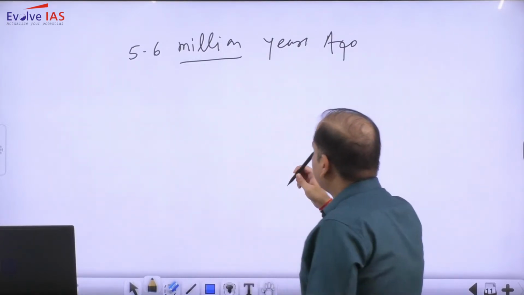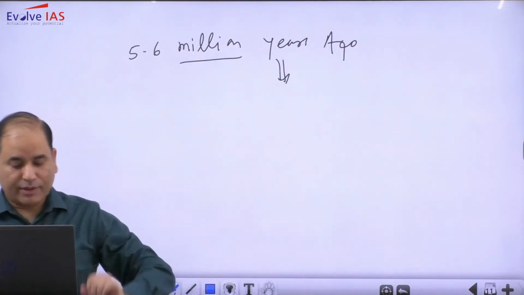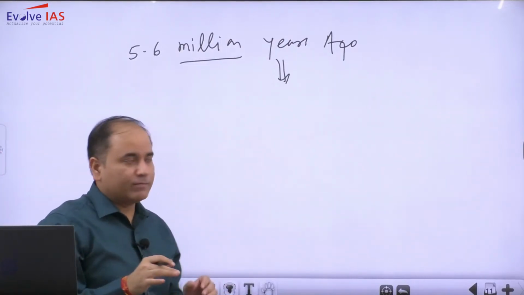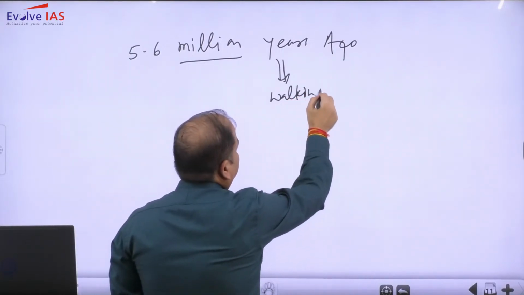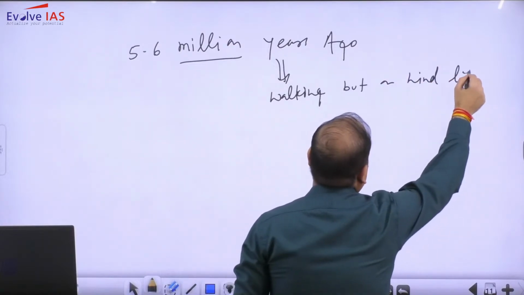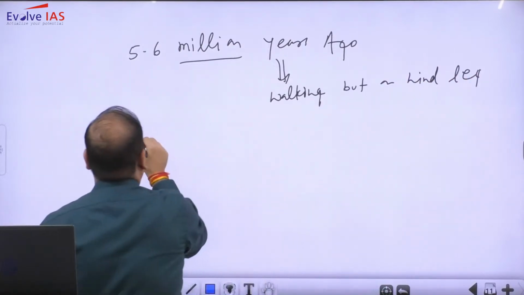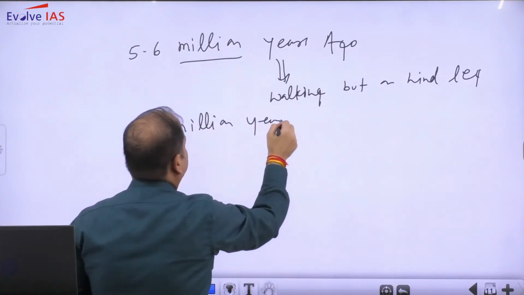They started walking particularly on their hind legs, the back legs. So the first form of walking we have witnessed was on hind legs. Straight walking we have witnessed somewhere around 5 million years ago.